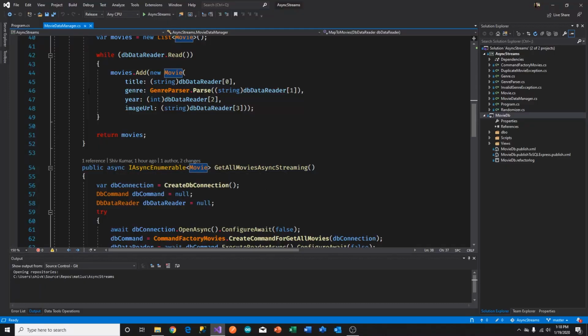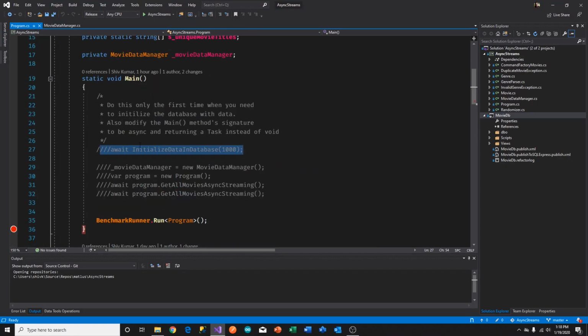All right. Now, as I said, async streaming is about a pull concept rather than a push concept. Pushing is like events. If you're using a message broker of sorts, those message brokers are pushing events to you rather than you pulling the events from them. And so async streaming is a pull concept or technique.